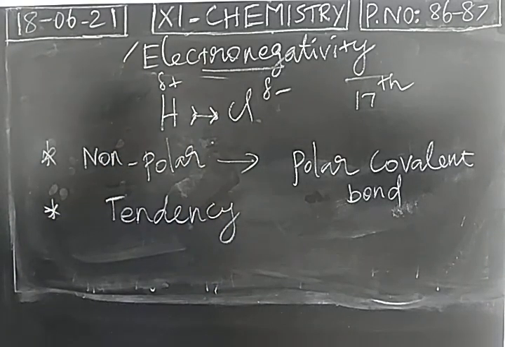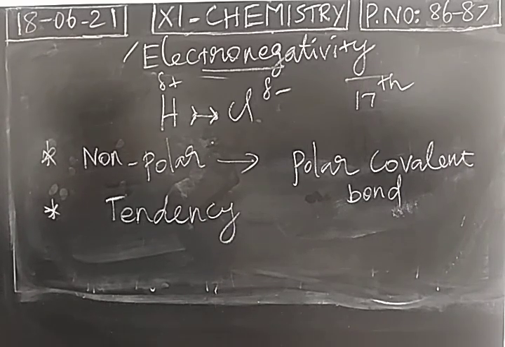electrons towards itself. So this is not a measurable quantity like ionization potential or electron affinity. You cannot measure electronegativity. When you take ionization energy, there is a heat change, energy change. So with the help of instruments, you can measure how much heat energy is given or how much heat energy is liberated. So electron affinity and ionization potential can be measured, but this is a tendency. Okay, we cannot directly measure the tendency. So when you take a human being, you can measure the height, weight, and so on. But how will you measure their tendency? What they are actually thinking?